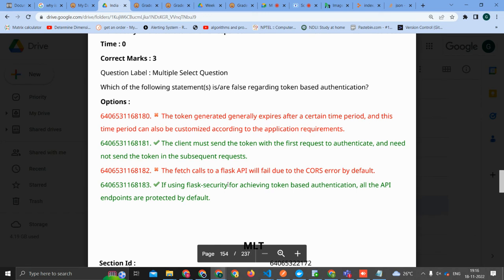Which of the following is false regarding token-based authentication? Token-based authentication generally expires after a certain period of time, and this time period can also be customized according to the application requirement.